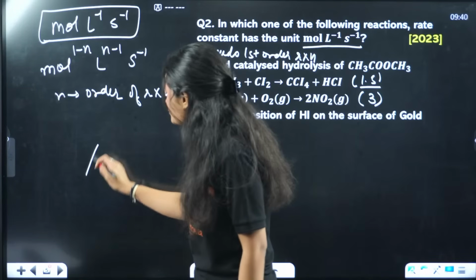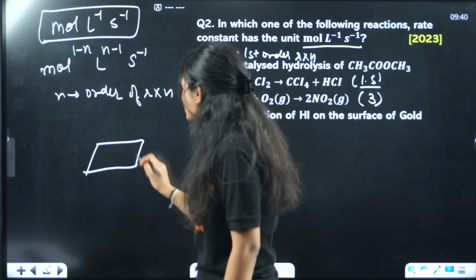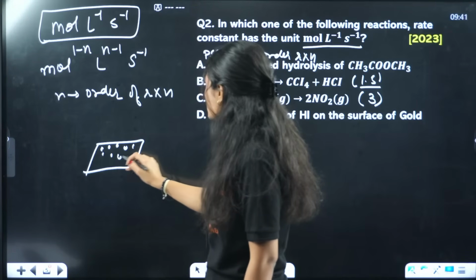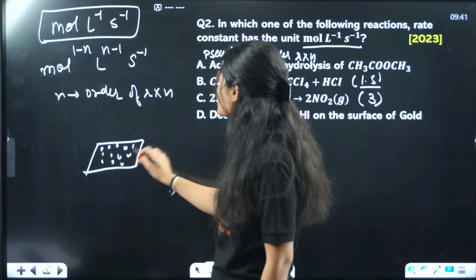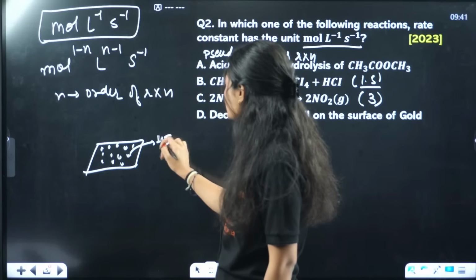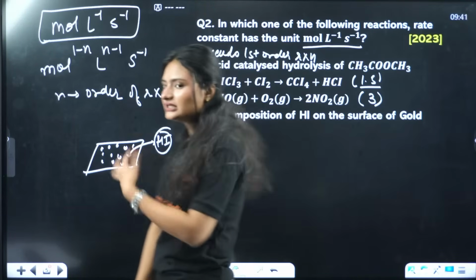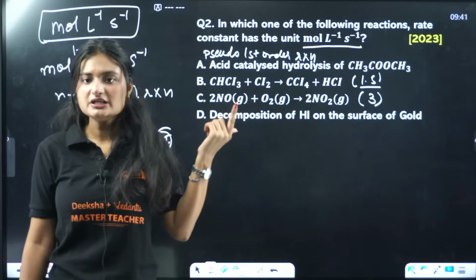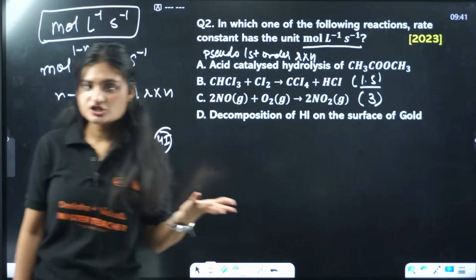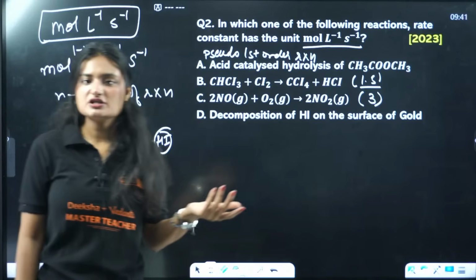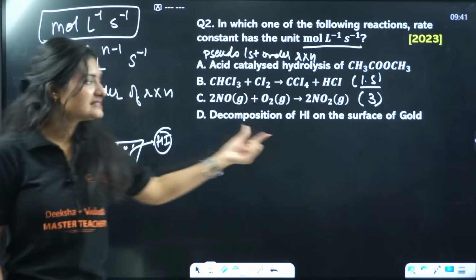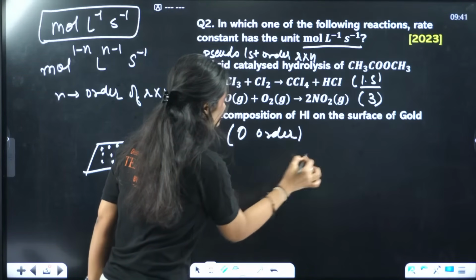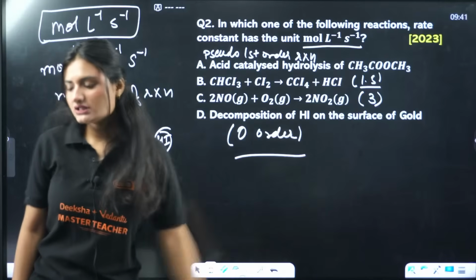What happens here? You have a gold surface. On this surface, these all are the HI molecules. The gold surface becomes saturated with all these HI molecules, right? After one point, it becomes independent of concentration. That's zero order reaction, right? Where your rate is independent of concentration, that is your zero order. This reaction is the decomposition of HI on the surface of gold.